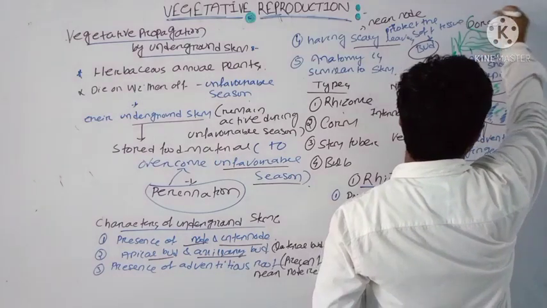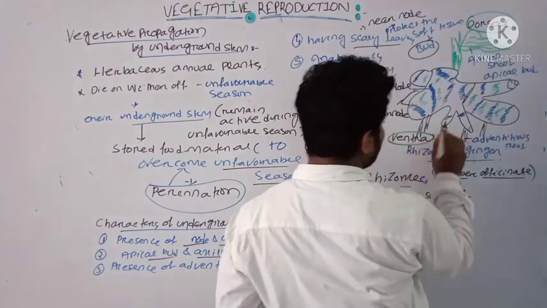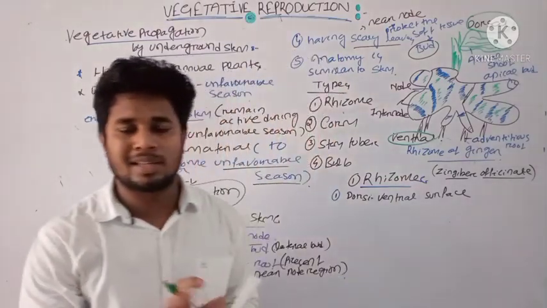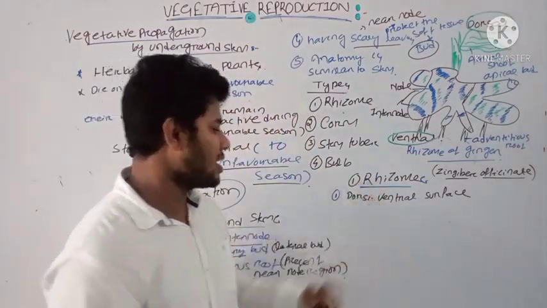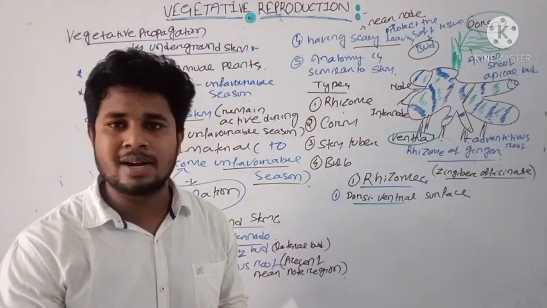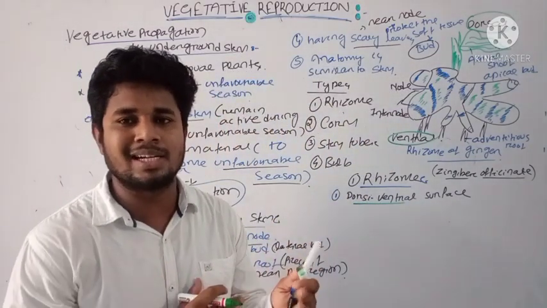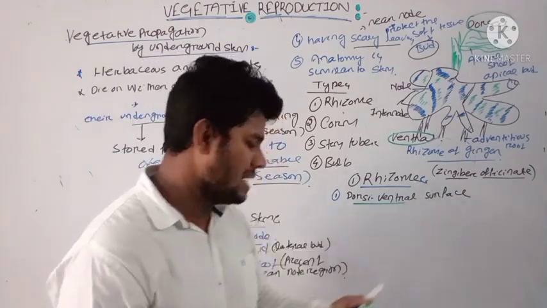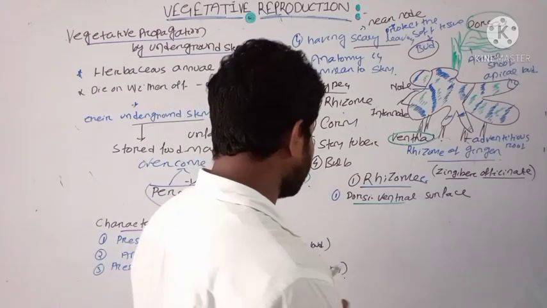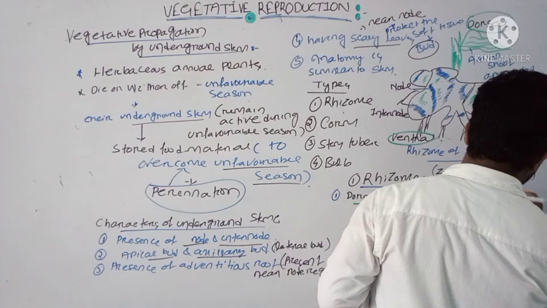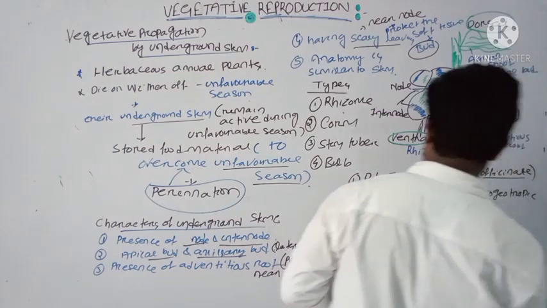The dorsal part is present above, and the ventral side is present below the rhizome, and they are dissimilar in structure. They are not equal in size. That's why it is known as a dorsiventral structure, as the dorsal surface and ventral surface are differentiated in structural pattern. And the second important point is that they have digeotropic movement.